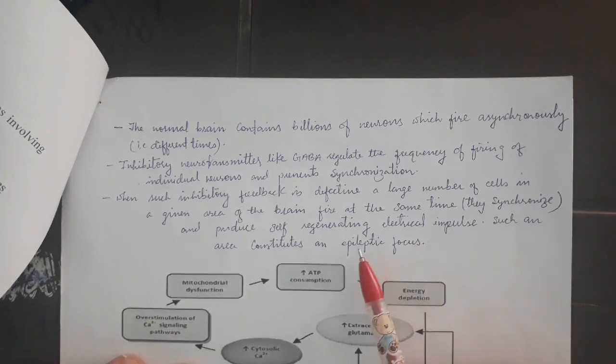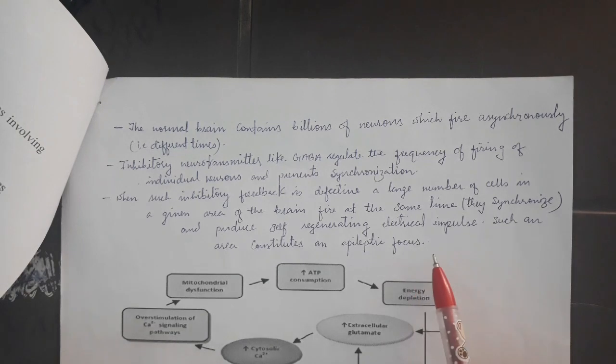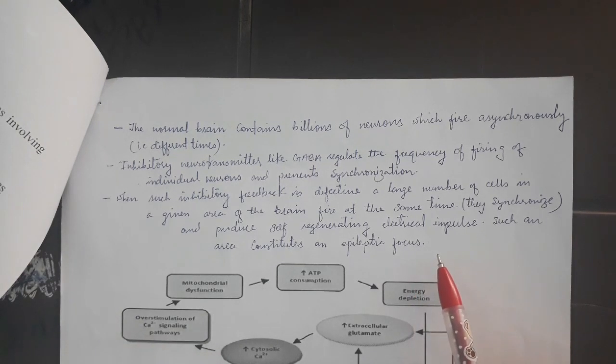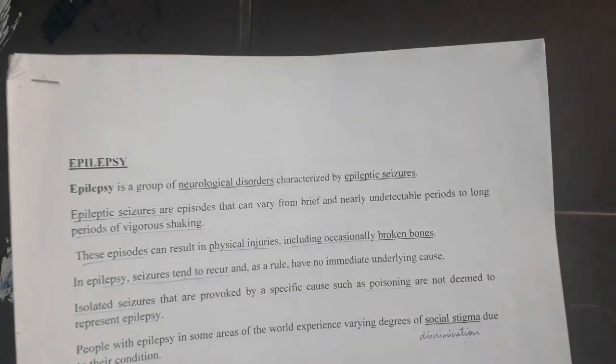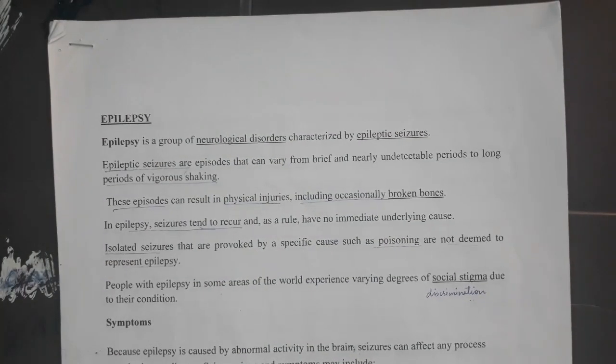Such areas, where epilepsy starts, constitute an epileptic focus. Epilepsy is also called high neuronal discharge, that is, releasing the neurotransmitter at the synapse at a higher rate, at higher speed.